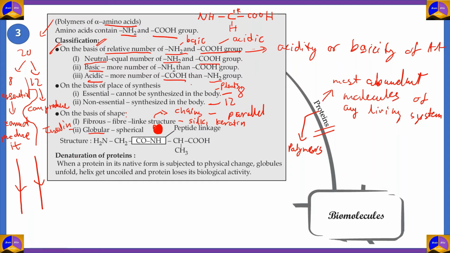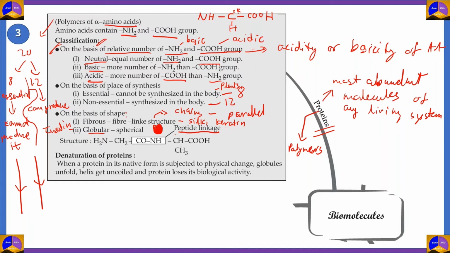We've said that proteins are polymers of amino acids. And in carbohydrates, we've discussed how a disaccharide and a polysaccharide are formed due to the presence of glycosidic linkages between the monomers. So what kind of linkage gives you the polymers that are proteins? The kind of linkage present here is called a peptide linkage.